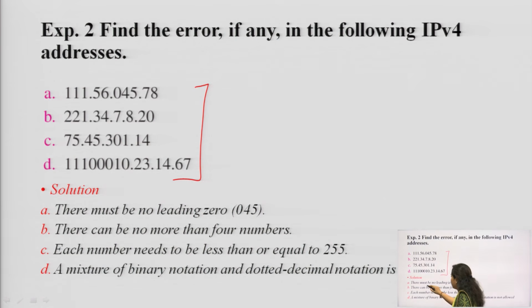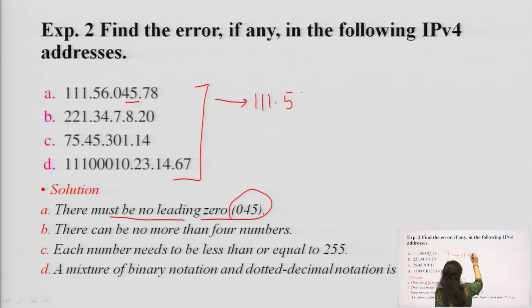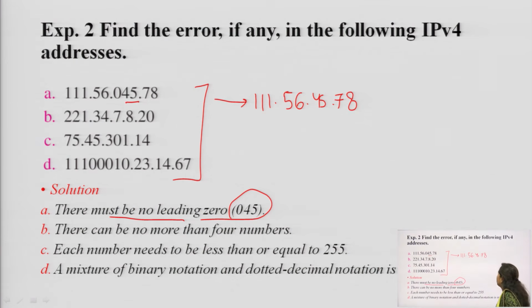The first is 111.56.045.78. There must be no leading 0. If I have to write 45, then 45 has to be written as it is. So the correct format will be 111.56.45.78. There should not be any leading zeros, because a 0 before any digit does not mean anything. That is the correct format.